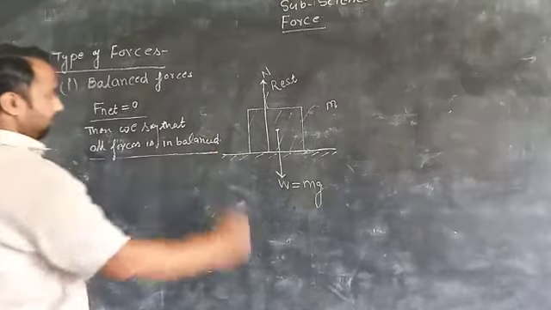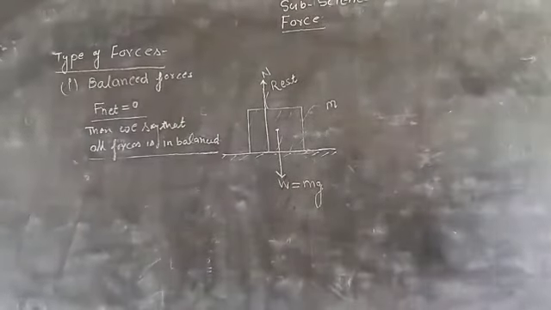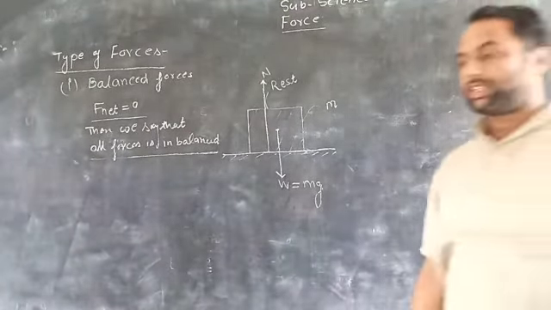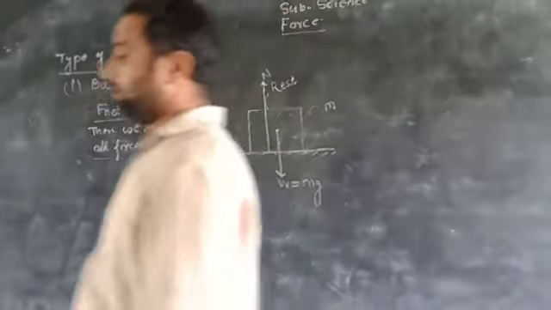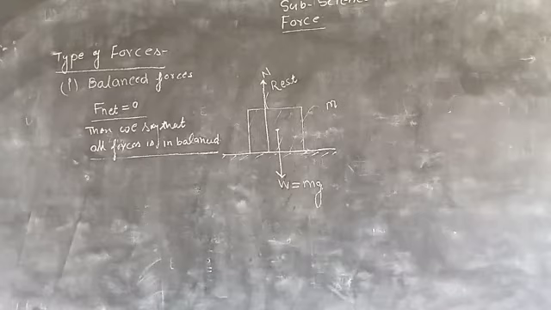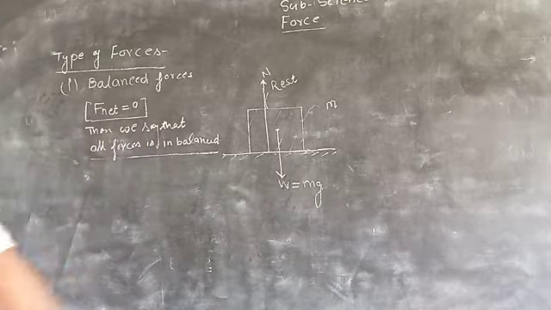If forces are acting on the body, but the net force is zero, the forces are known as balanced forces. This is the balancing condition of the force.